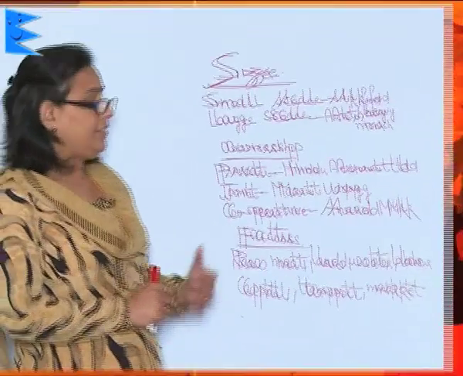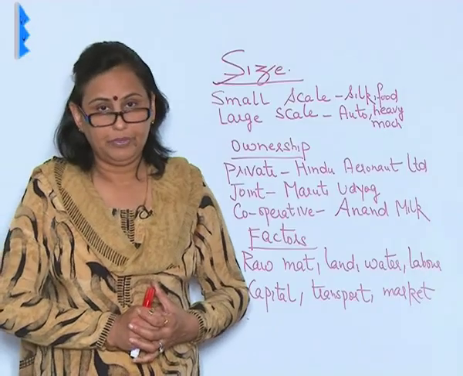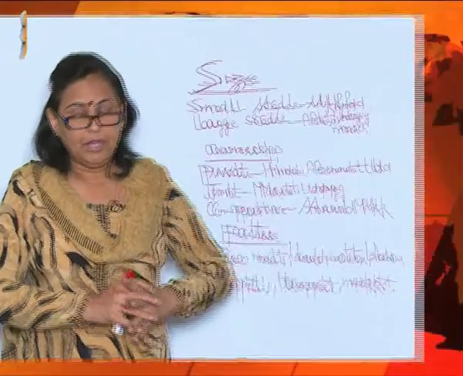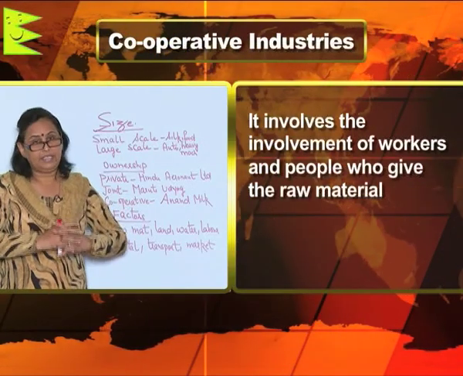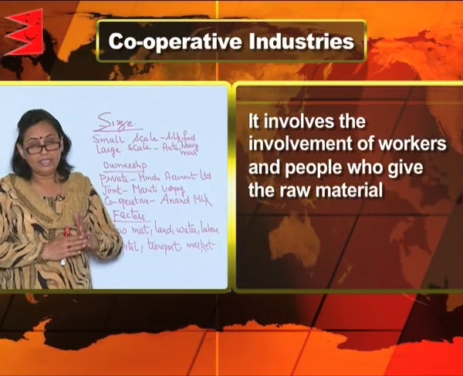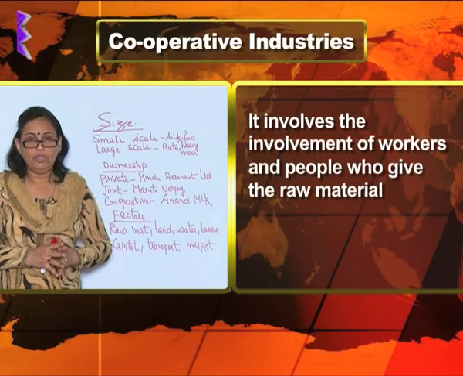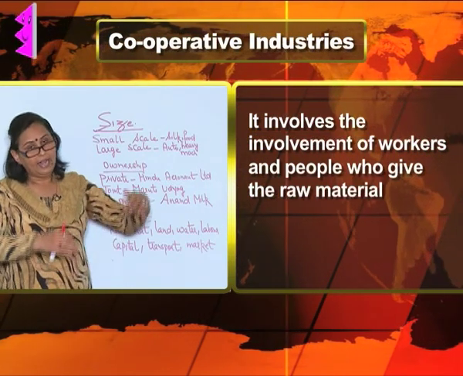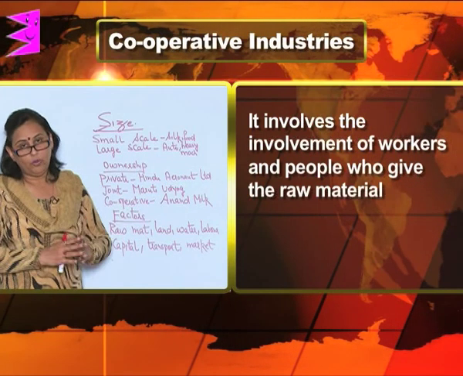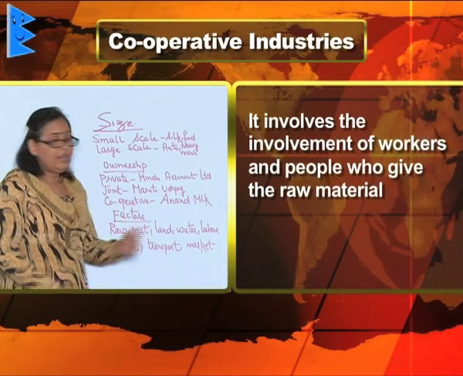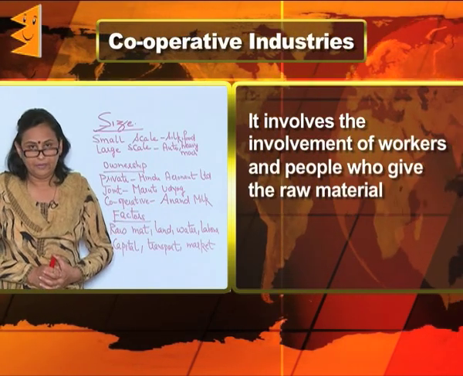The third is the cooperative sector. The cooperative sector is a very interesting sector because this involves the involvement of the workers and the people who give the raw material. That is, the people working there and the people who are giving the raw material are the owners of such a sector.